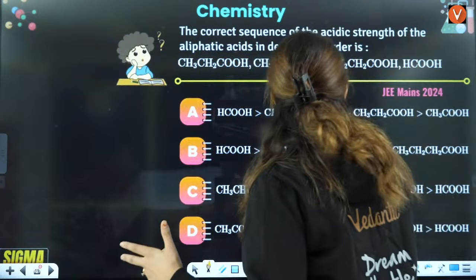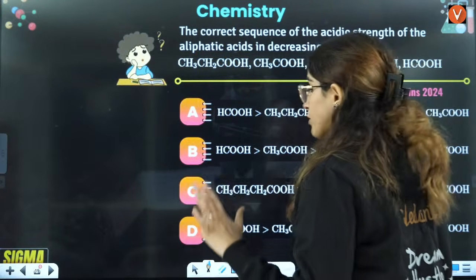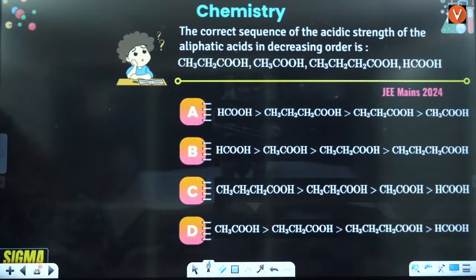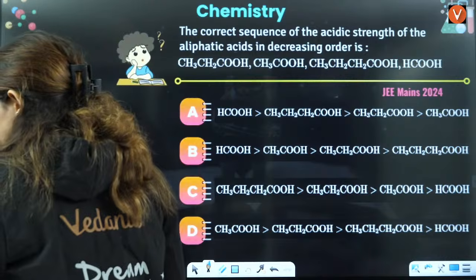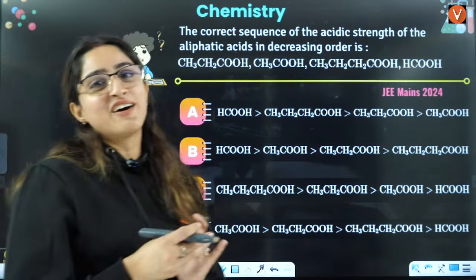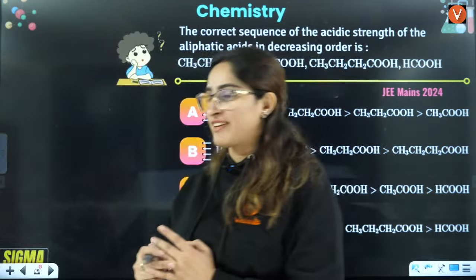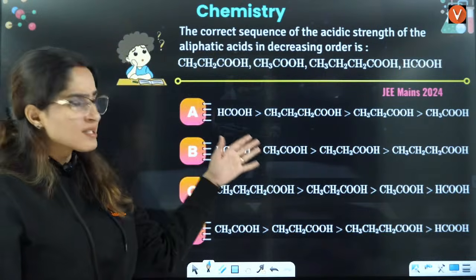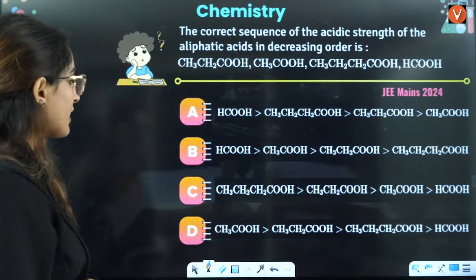Before doing this question, I want to tell you something about acidity, right? Only then we'll proceed. Yes, that is steric hindrance. Very good. Effect are same, or there is any subtle difference? Yes, Rishi, there is a difference. There is a subtle difference. Yeah, the word is exactly right. There is a subtle difference here that we will talk about when we'll study resonance. After this only we'll start with resonance, right?